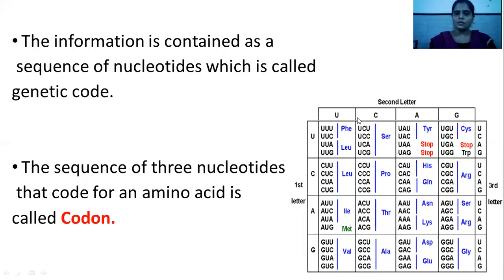It is given in this table. These are different codons which code for particular amino acids. You can see over here UAA, UAG, these are stop codons. There are certain start codons. AUG codes for methionine. So these are different amino acids which are coded by particular codons.